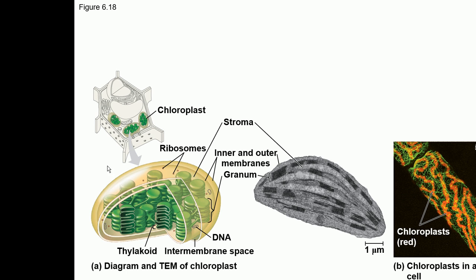In the membrane of the thylakoid is the pigment called chlorophyll. These thylakoids are present as a stack, just like a stack of pancakes, and this is called grana. And all this jelly kind of material is called stroma, and in the stroma are the DNA and the ribosomes. So this is basically the structure of the chloroplast.